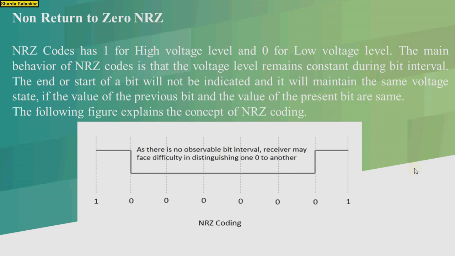Thus, the end and start of a bit will not be indicated and it will maintain the same voltage state if the value of the previous bit and the value of the present bit are the same. So here the 1 to 0, that is non-return to zero code. So 0 is as it is, and from 0 to 1 it is reversed. As there is no observational bit interval, the receiver may face difficulty in distinguishing one 0 from the other 0.